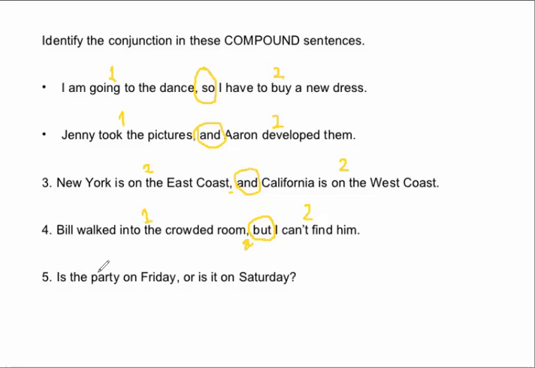Here's a question statement. Is the party on Friday, or is it on Saturday? This is your first independent clause. Then you add a comma. Immediately after the comma comes your coordinating conjunction. Then comes your second independent clause. And because it is a question statement, you're going to put a question mark at the end.